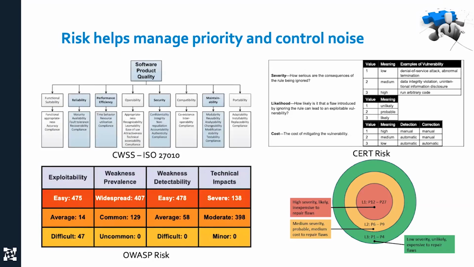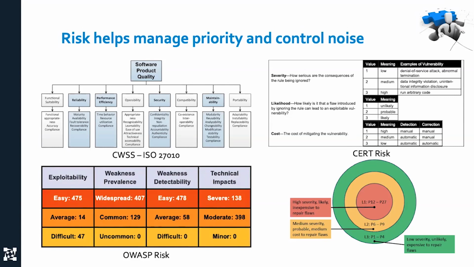One other thing is there's this new movement. There's an international standard called ISO 27010, and it's about software product quality. The idea is that static analysis tools originally were labeled based on the problem they found. And so we see checkers labeled things like this is an overflow or an array out of bounds or tainted data or whatever.